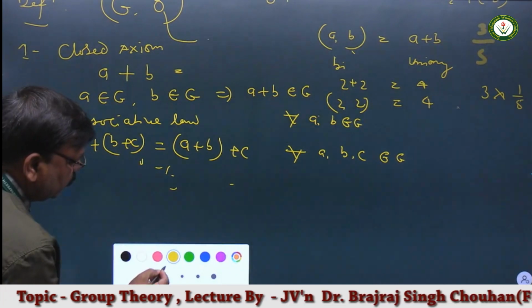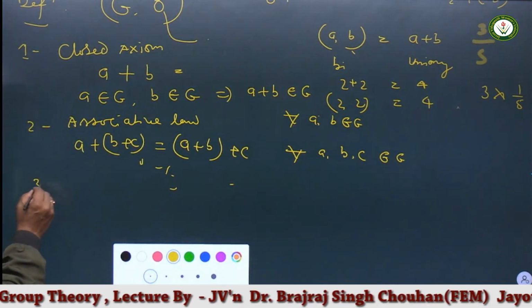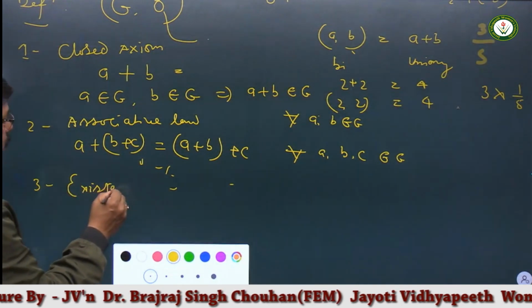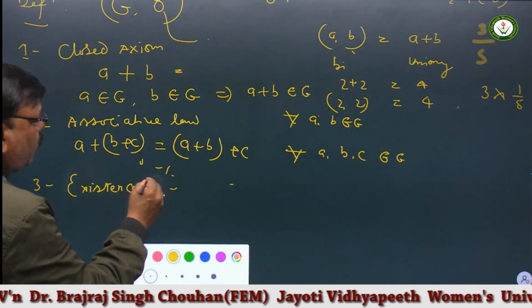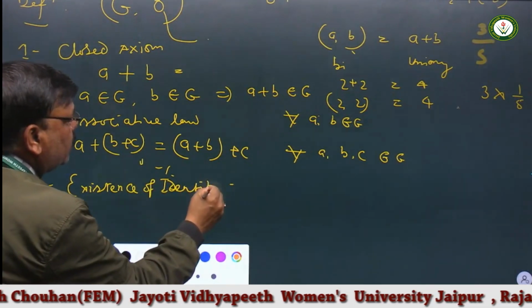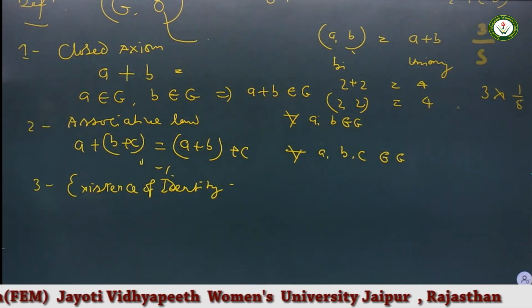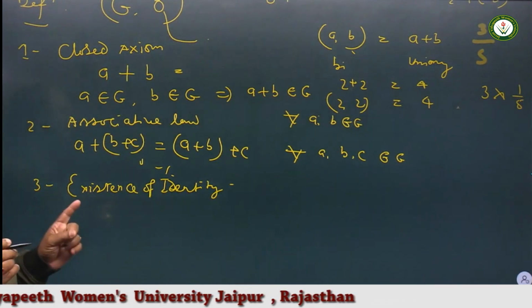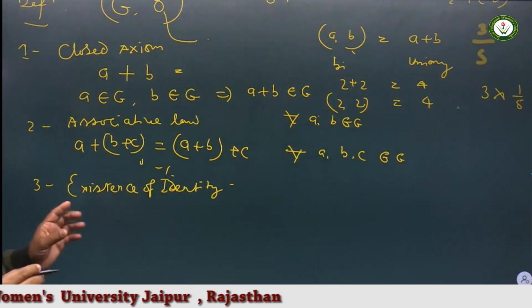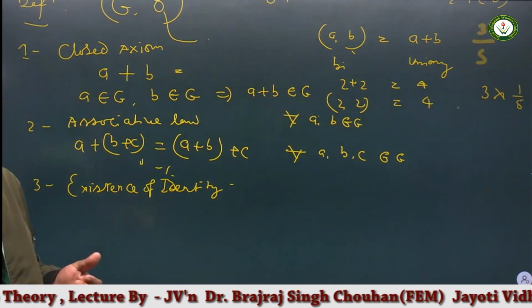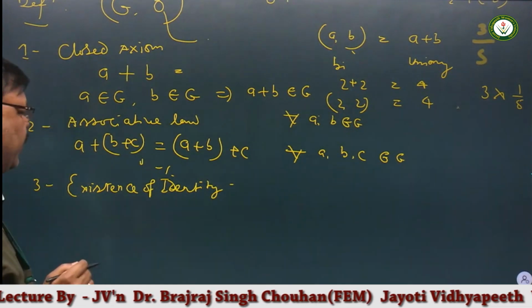Third one is existence of identity. Existence of identity is nothing but under the operation identity should be there. Suppose there are two types of identities, additive identity and multiplicative identity.